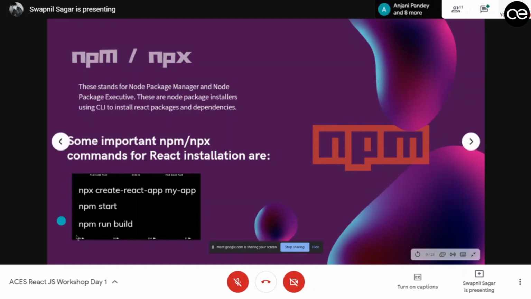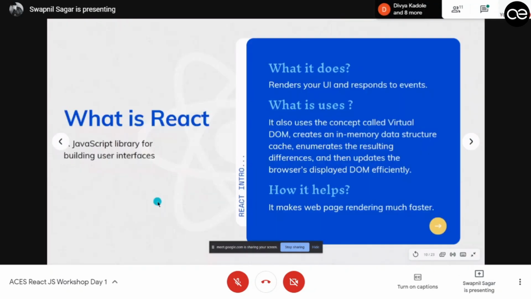These are the basic commands that you should know before starting any React application. At the end, I will definitely initiate one React application and show you how you can set it up. With that, let's start with React. I hope there are no questions till now. If there are no questions, great.